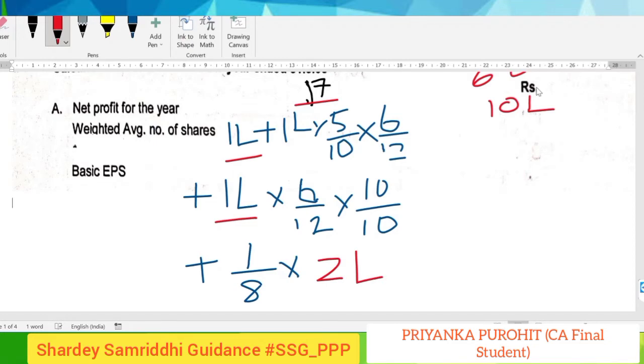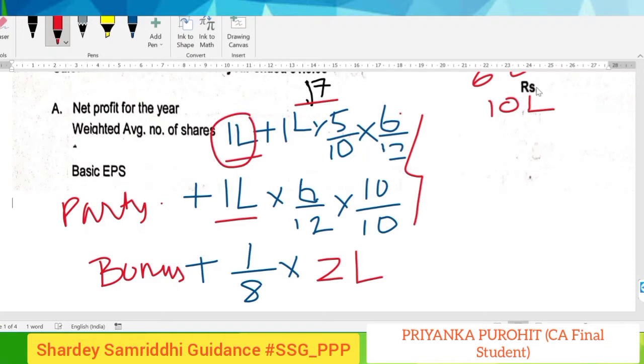So here you can write that this calculation was done for bonus, and these two calculations were of partly paid shares, and this 1 lakh is the one which is given in the question. So this makes the total weighted average number of shares 2 lakhs.